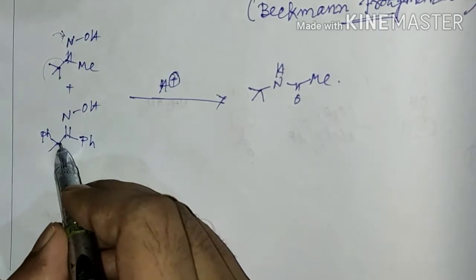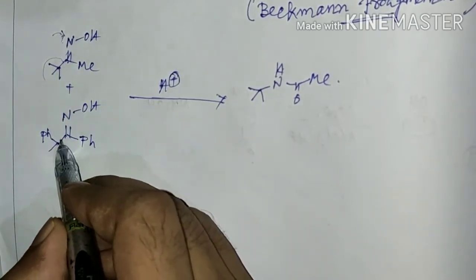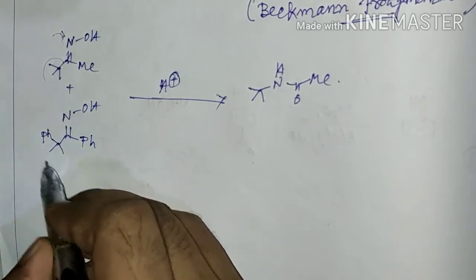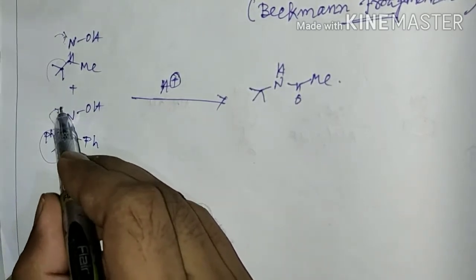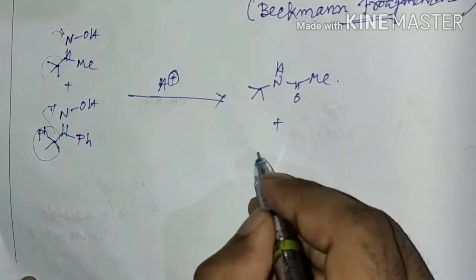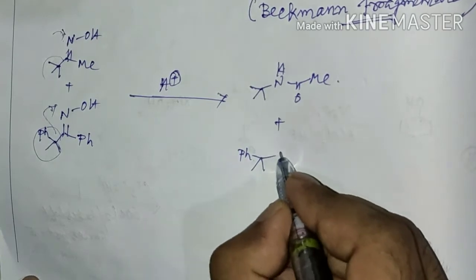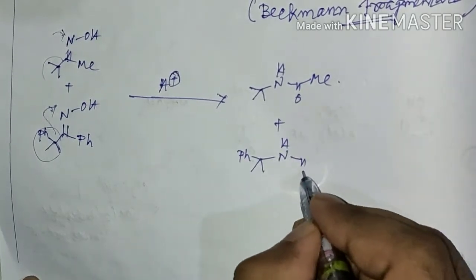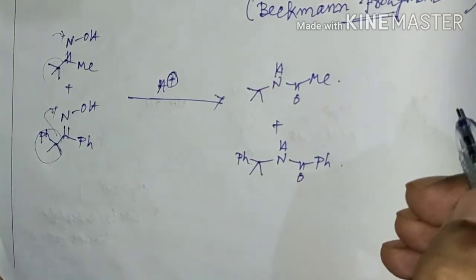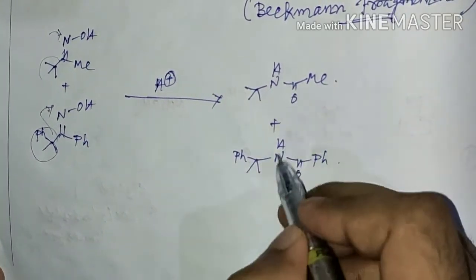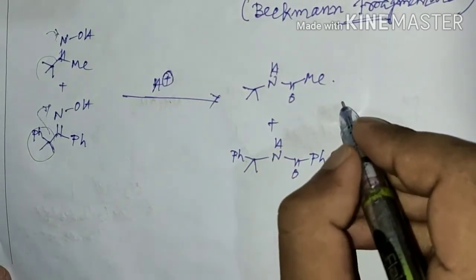And similarly, in this case, if it undergoes Beckmann rearrangement, since the migrating aptitude of this group is greater than phenyl, this group will migrate here and will lead to an amide like this. But in the experiment, it is observed that along with these two amides, there is formation of two other amides.